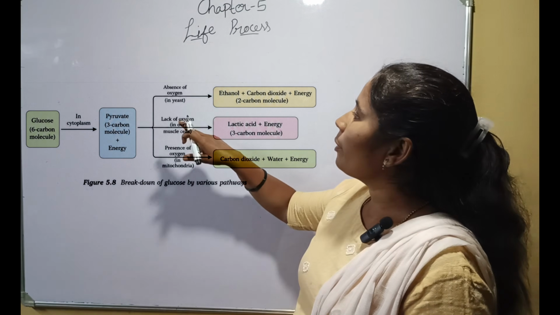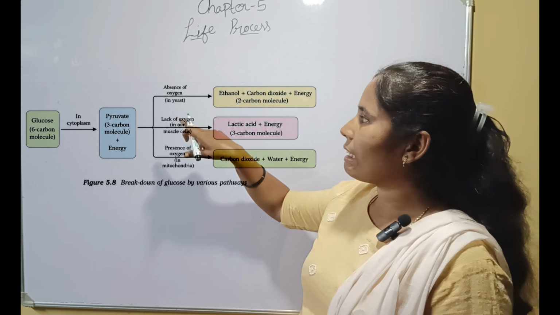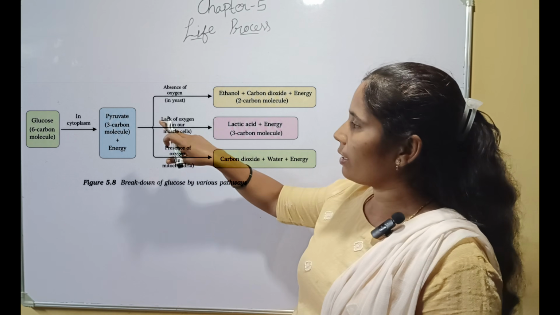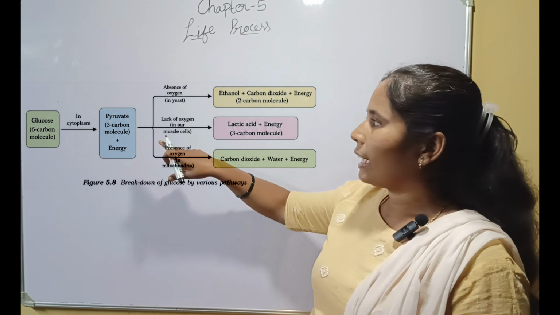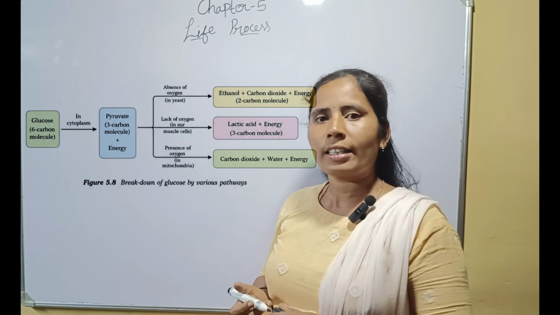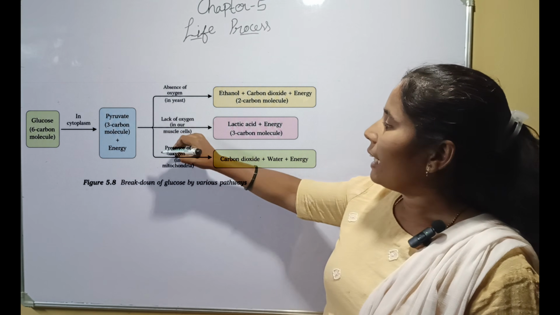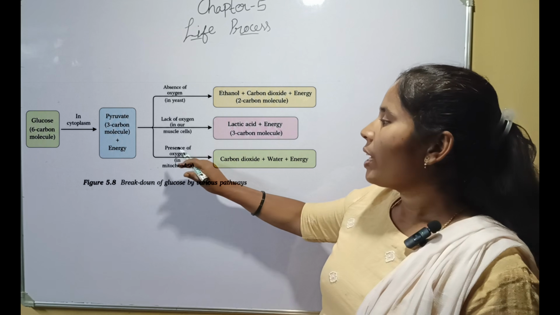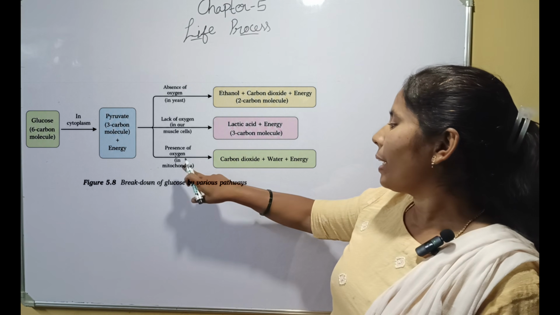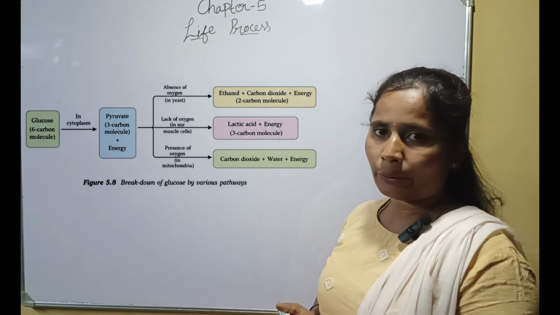So here you can see, first when the glucose enters the cell, the cytoplasm breaks that into pyruvate. It is a 3 carbon molecule, while glucose is a 6 carbon molecule. After that, when it enters the mitochondria, the mitochondria completely break it down into carbon dioxide and water molecules.